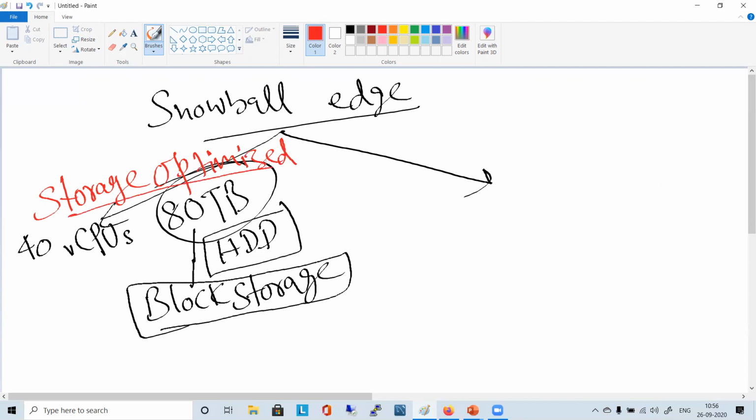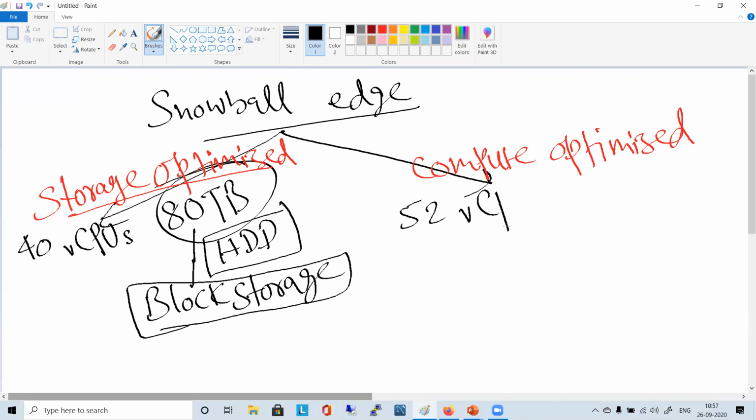So when you go to choose what you want, at that time you have to choose one, storage optimized. Another is compute optimized, right? So what will happen in compute optimized? There will be more CPUs. Obviously, compute means CPU. So instead of 40 vCPUs, they will have, if I remember correctly, 52 vCPUs. So here you have 40, here you have 52.